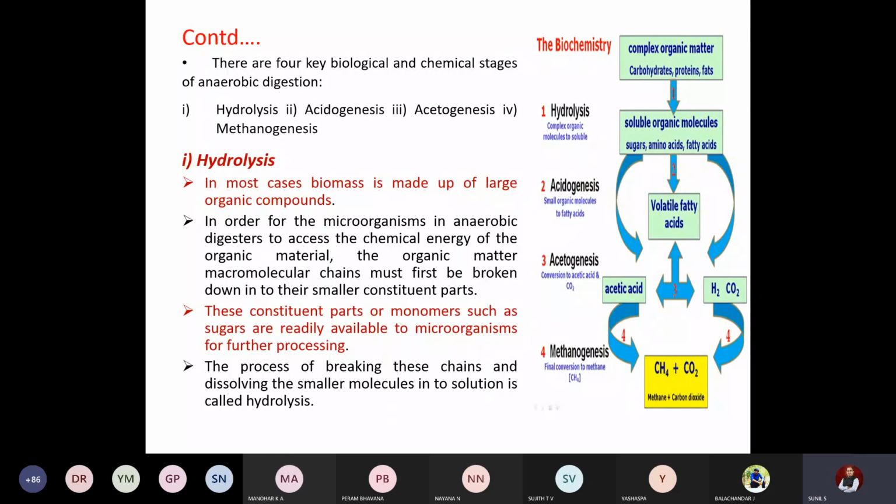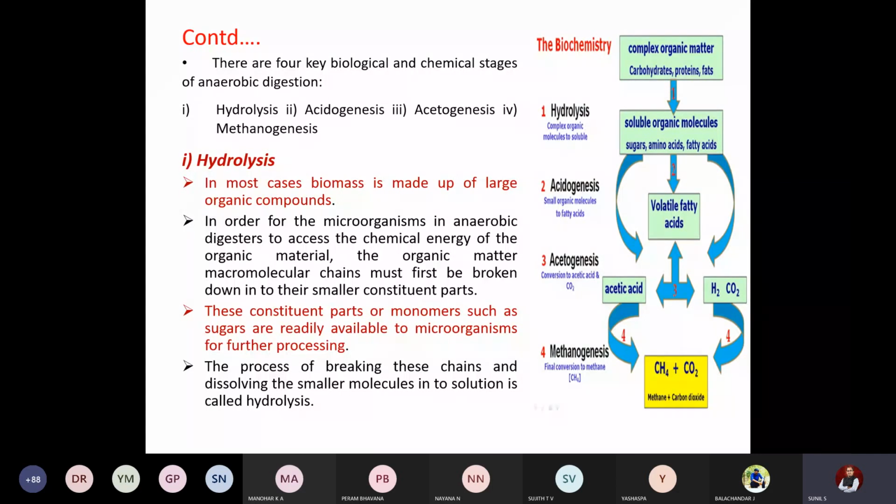So the first step is that the large organic compounds are broken into small components, so that they will be readily accessible for the microorganisms to ferment and release the gas. We call them polymers and monomers. Poly means many chains. It is a complicated molecule which microorganisms first split into small chain components.